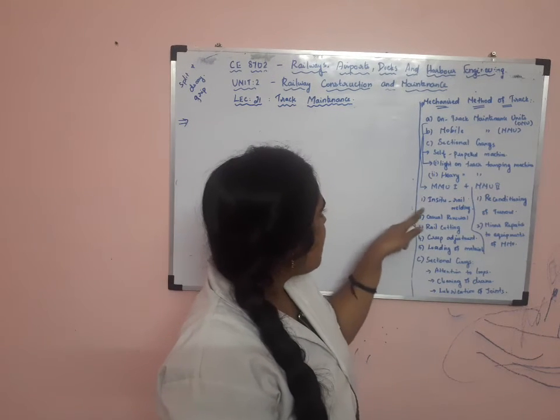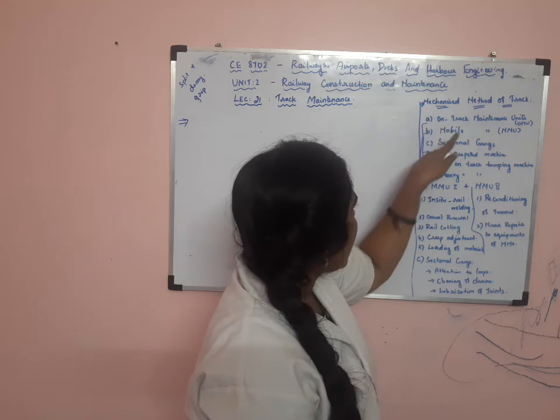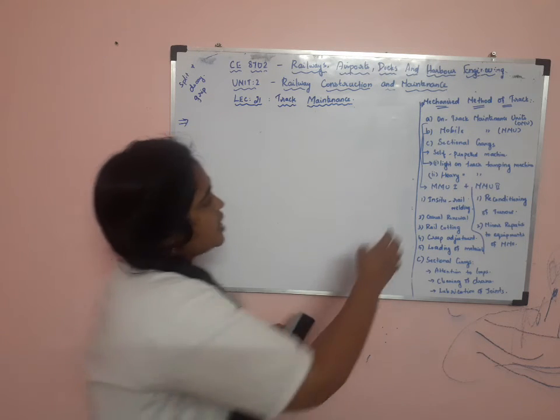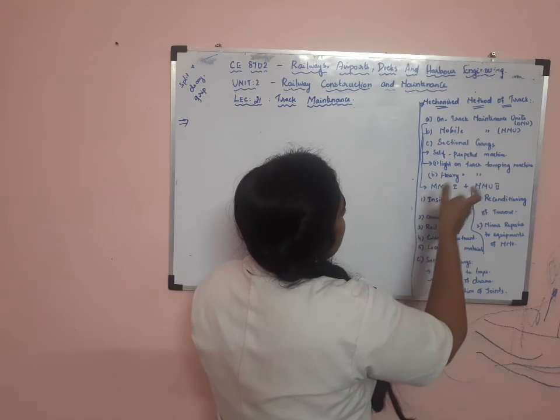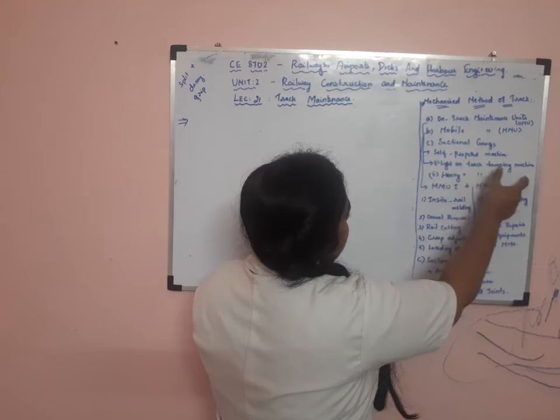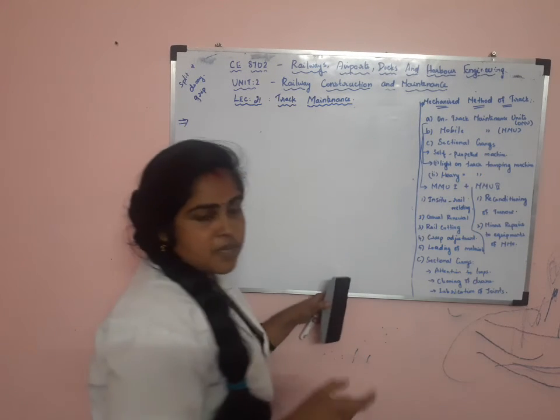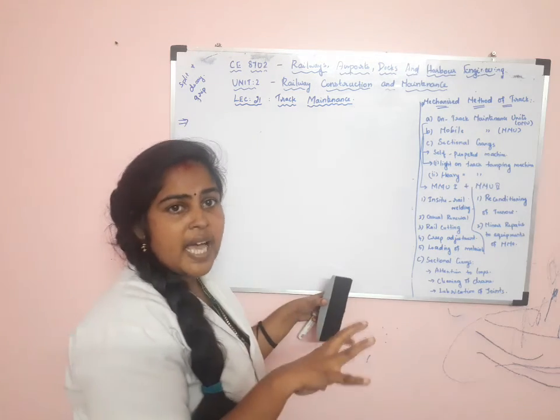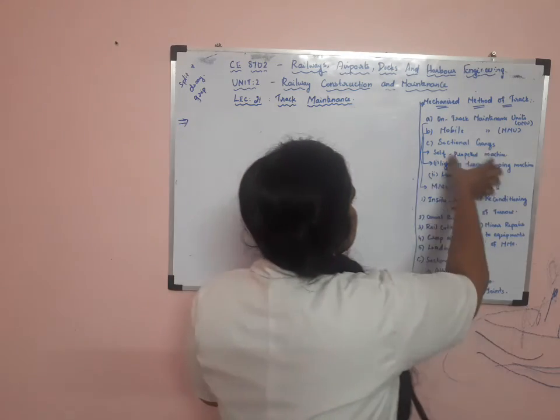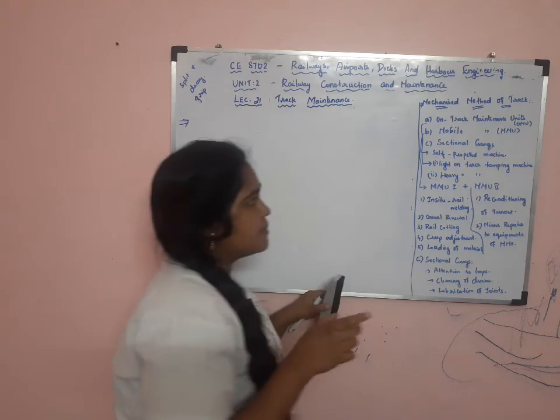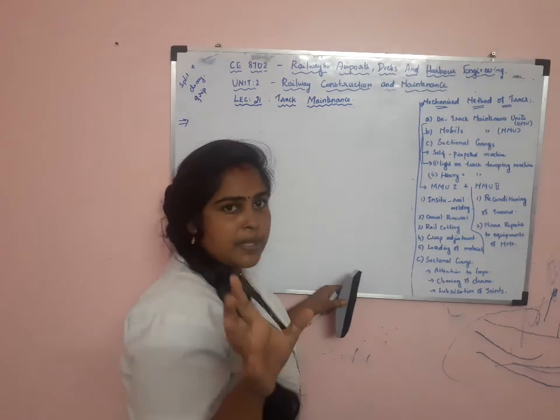So that is about this on track maintenance unit. In the on track maintenance unit, light on track tamping machine is there, heavy on track tamping machine is there. With the help of the machine, they will be doing the maintenance. So this is done by this on track maintenance unit. Maintenance is done by the self-propelled machine.